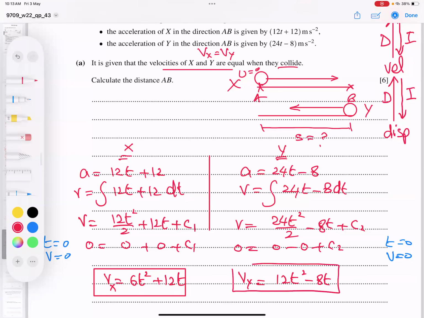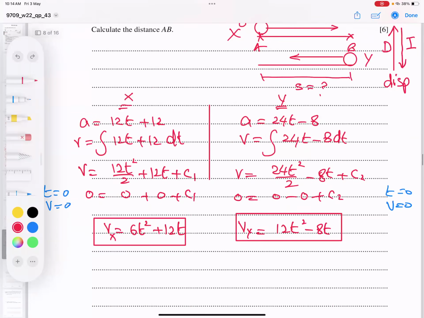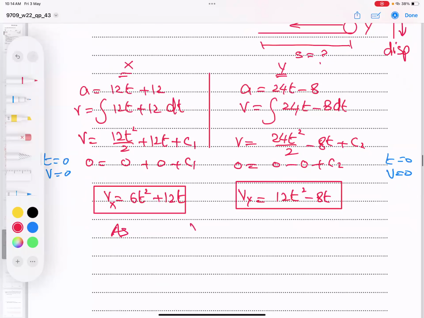This is my semi-answer of velocities. And he said they are equal to each other. So I'm writing Vx and Vy equal to each other. So I can write 6t squared plus 12t equals 12t squared minus 8t.